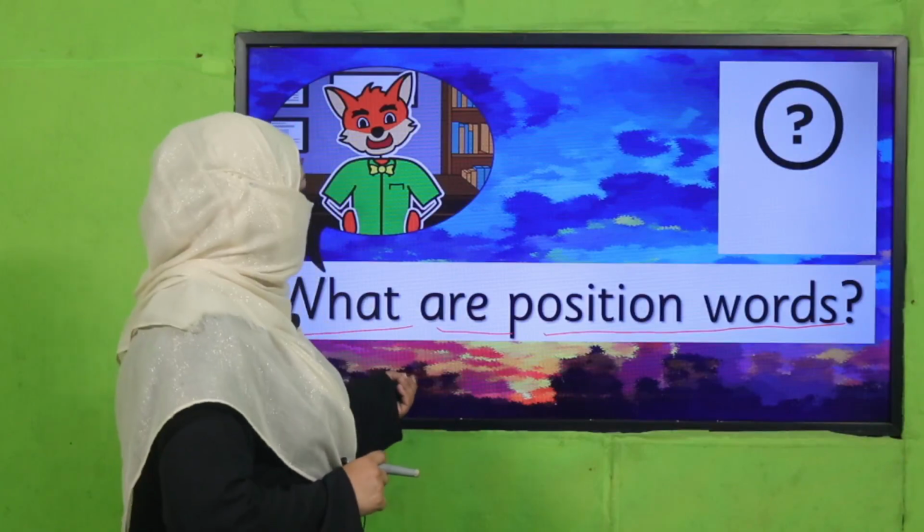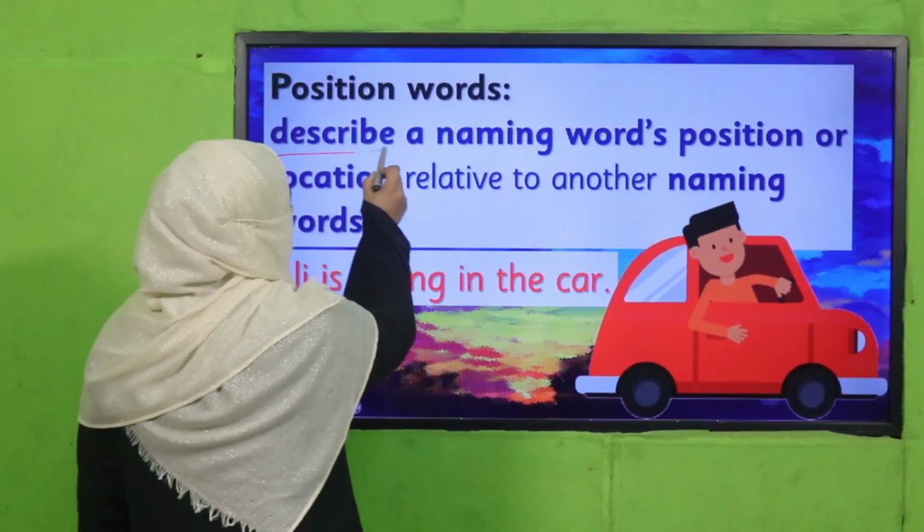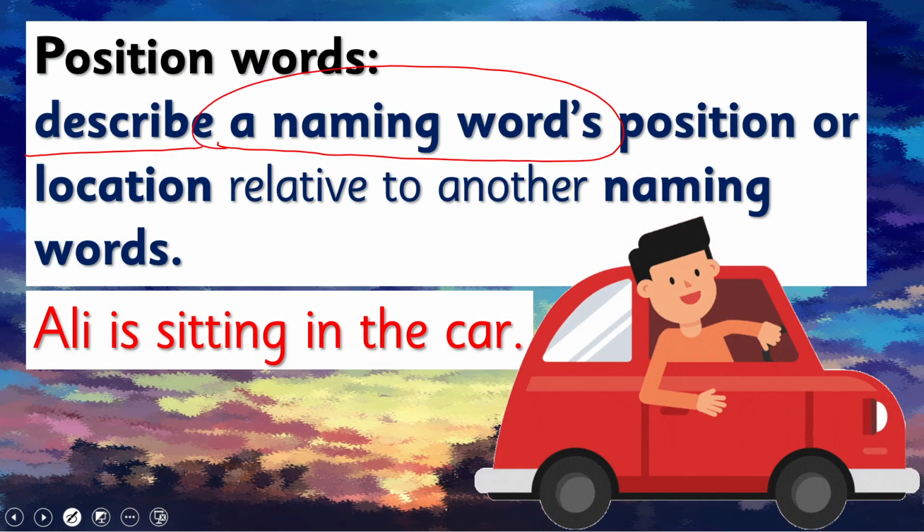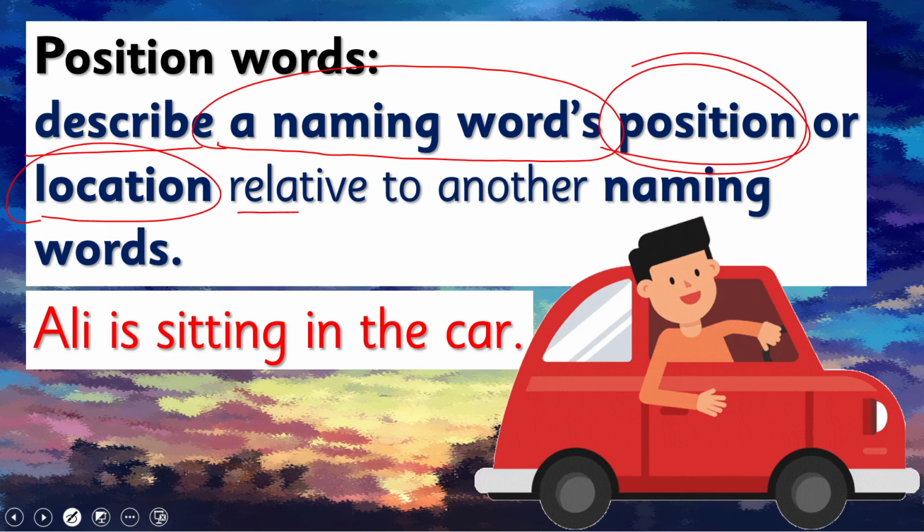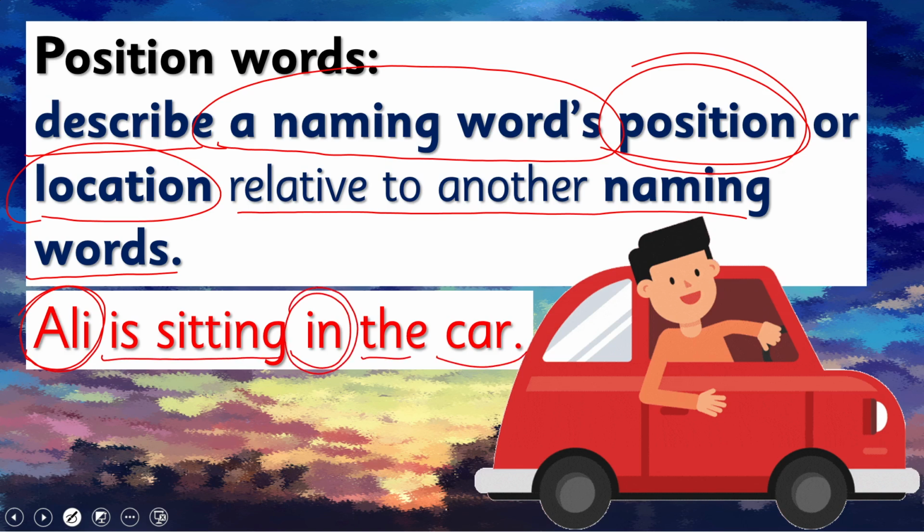Yes, my dear children, position words describe a naming word's position or location relative to another naming word. For example, Ali is sitting in the car. Now, car and Ali are two naming words. And what is their position? Ali is in the car. So this position word is telling us Ali's position, right?